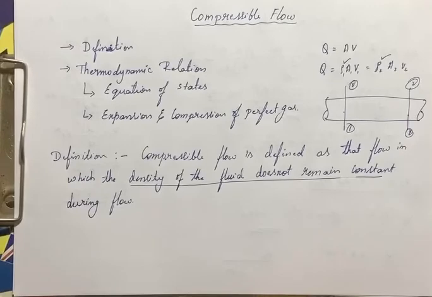When we take fluids like water, the density might not vary considerably, but when we take a gas, the gas density will be varying in orifices, nozzles, gas turbines, compressors, projectiles and all those things. That type of flow is called a compressible flow.